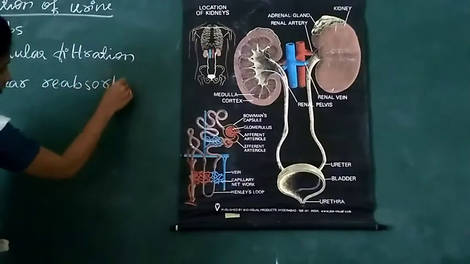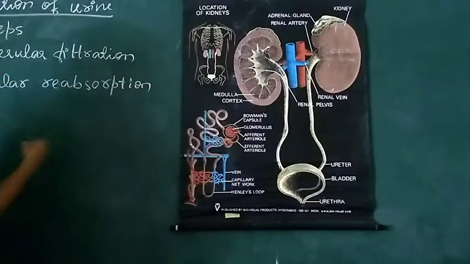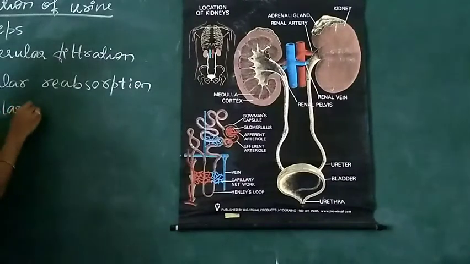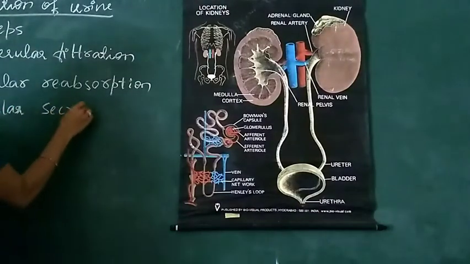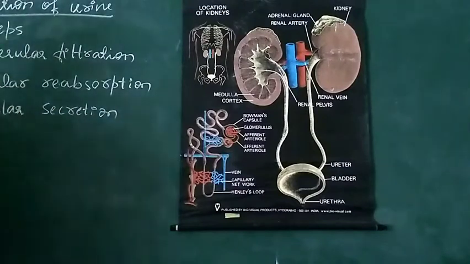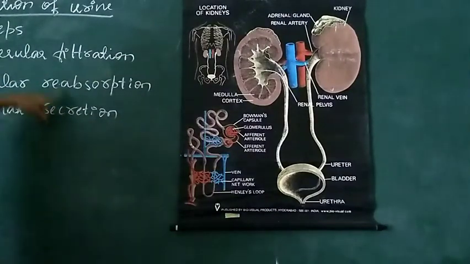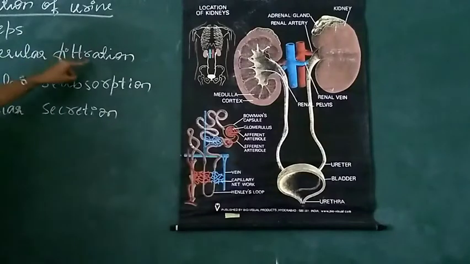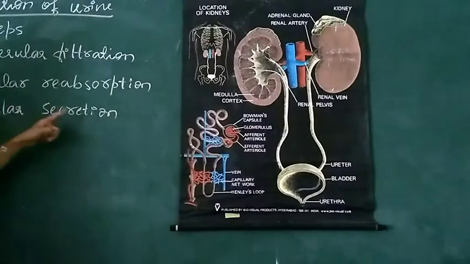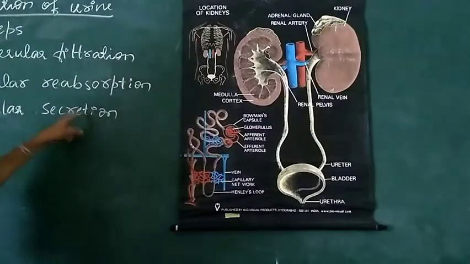And the third step is tubular secretion. These are the three steps which come under the formation of urine. First one is glomerular filtration, second one is tubular reabsorption, and third one is tubular secretion.